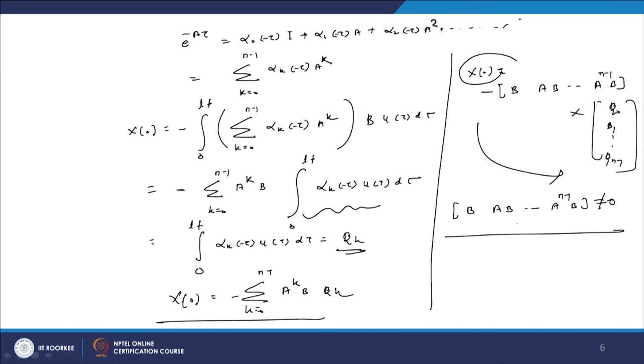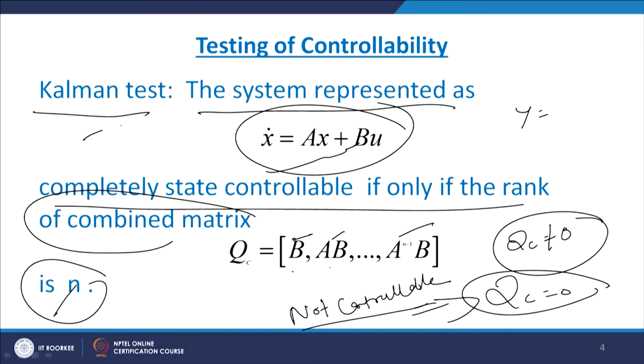So, when this is satisfied, then we can get the controllability of the system, or we can say that x 0 will be satisfied, and therefore this B, AB, ..., A raised to n minus 1 B is the controllability test of the system. That means the Kalman test, which checks the controllability of the system, requires us to check the rank of [B AB ... A raised to n minus 1 B]. Now, we will see an example.